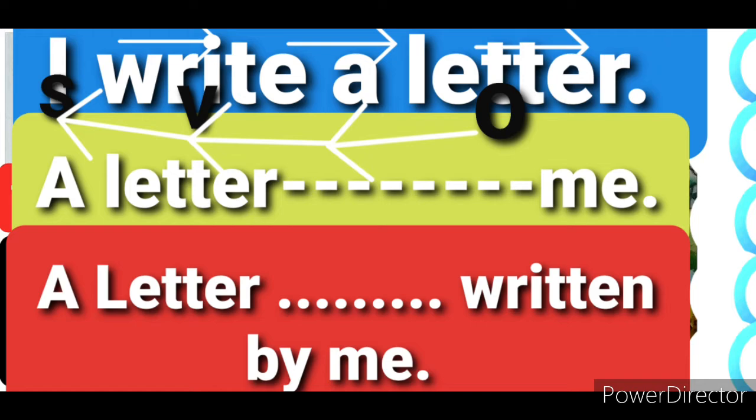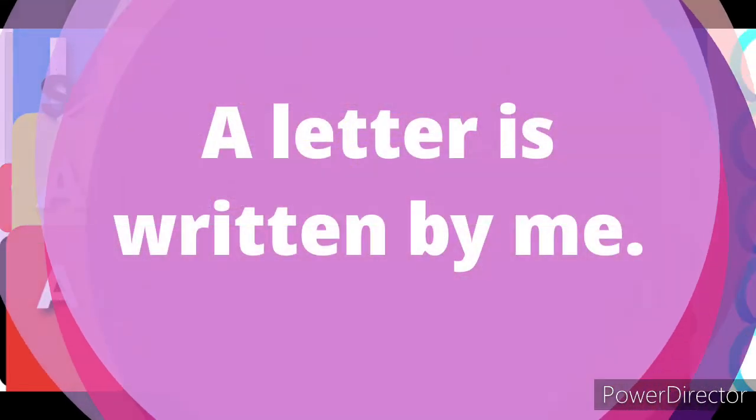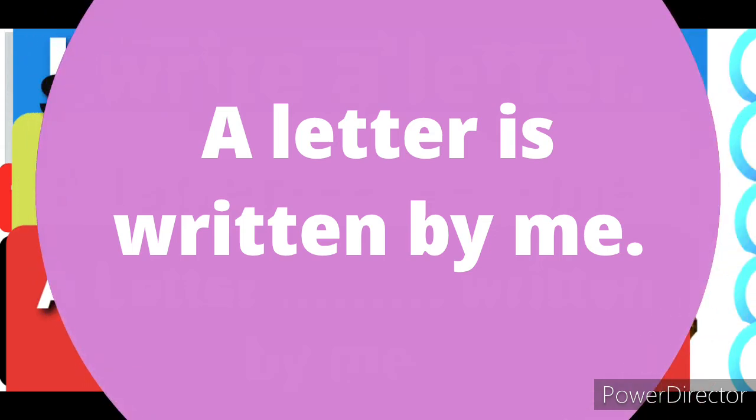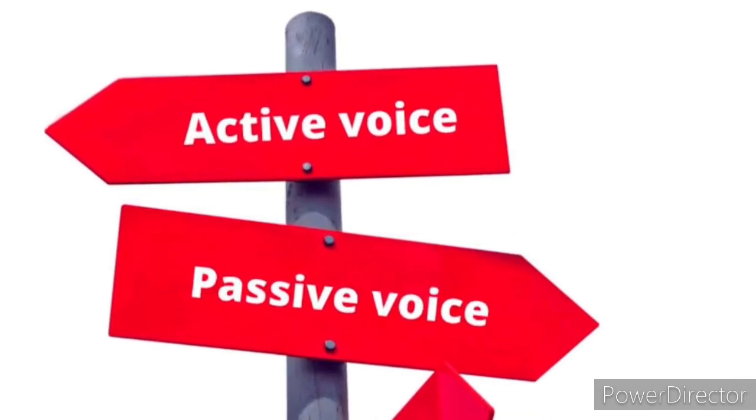Then fourth step, identify the main verb. "Write" is the main verb, so we are supposed to use the third form of it. So the answer will be "a letter written by me." Then fifth is the tense. We will study it later on. So the proper conversion of this sentence will be "A letter is written by me." Here we can notice two things: one about the pronouns, and second about how to use the correct form of tenses. These two things are left to study.